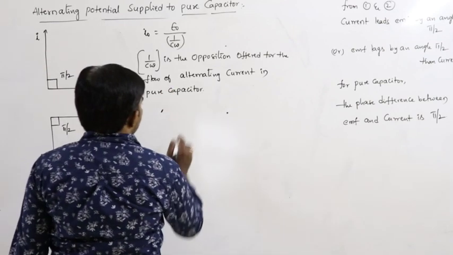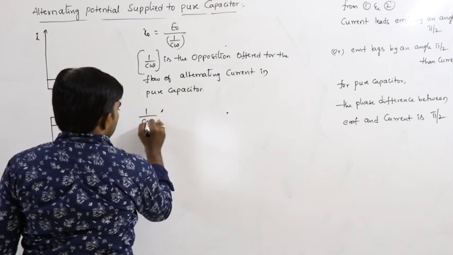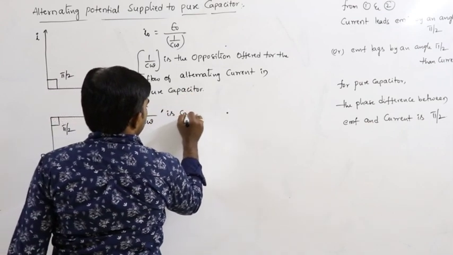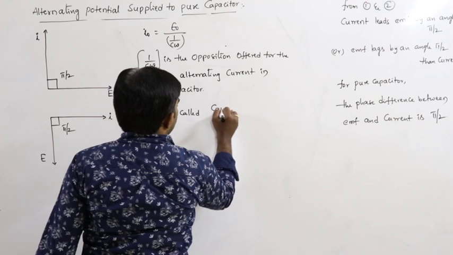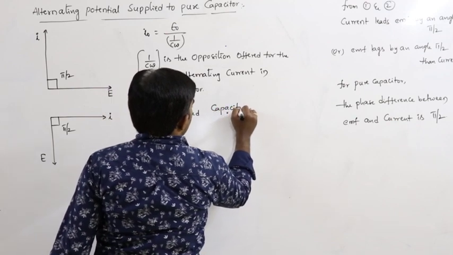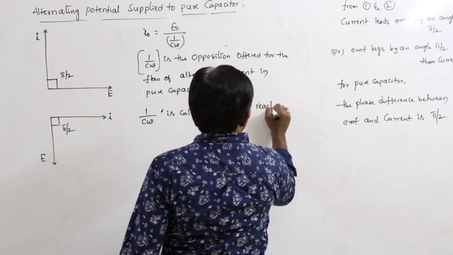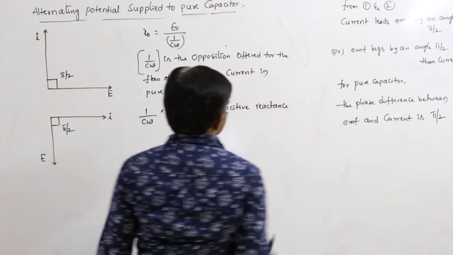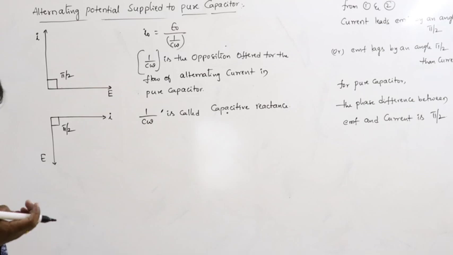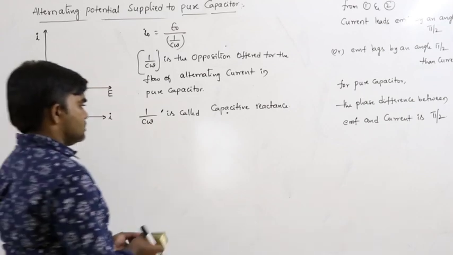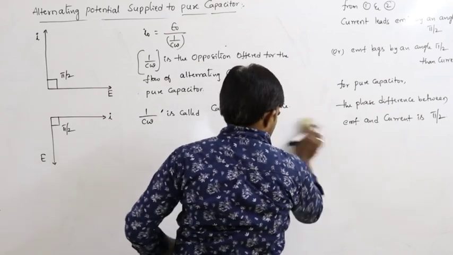So, this 1 by C omega is called what? Capacitive reactance. 1 by C omega is called the capacitive reactance. Next.